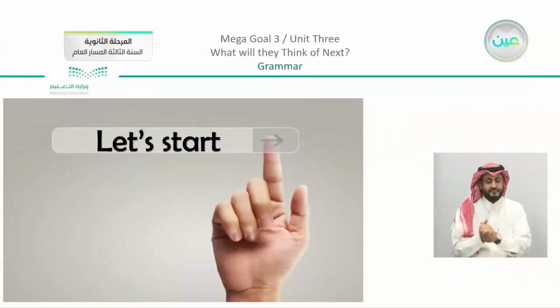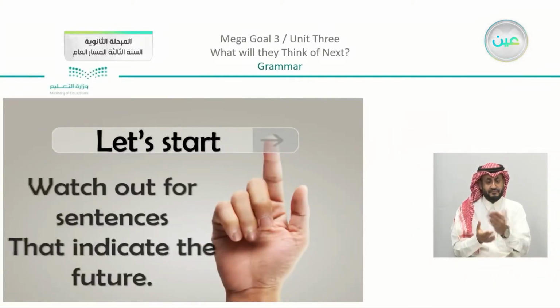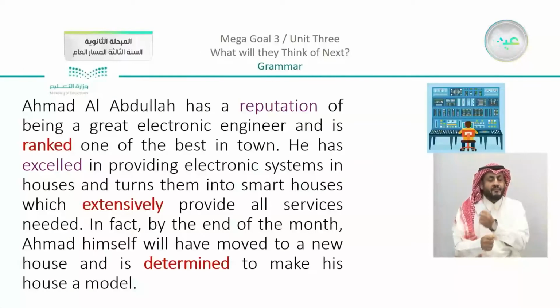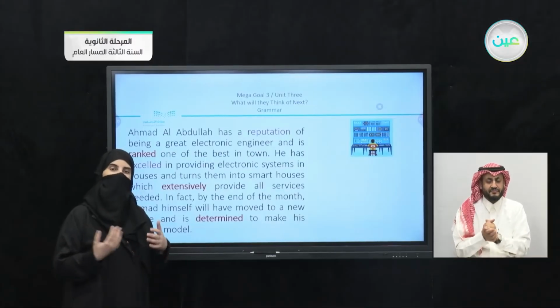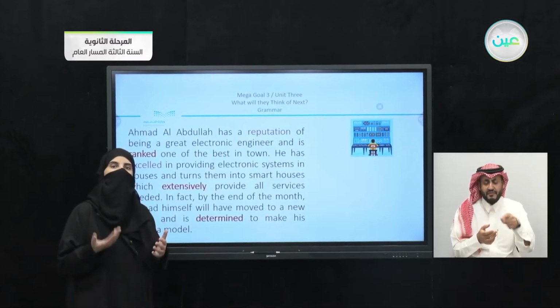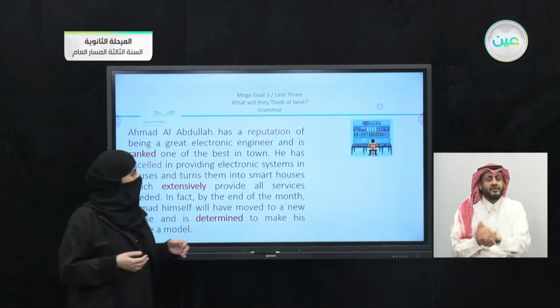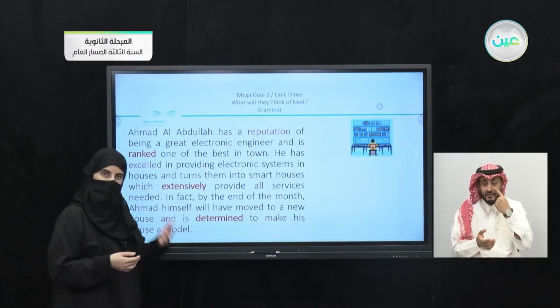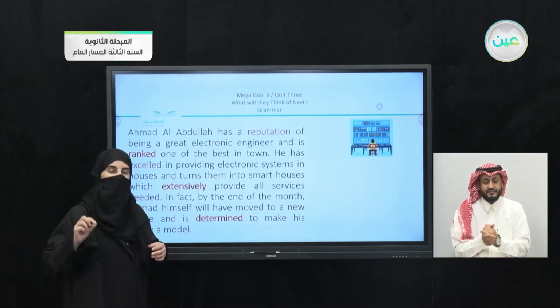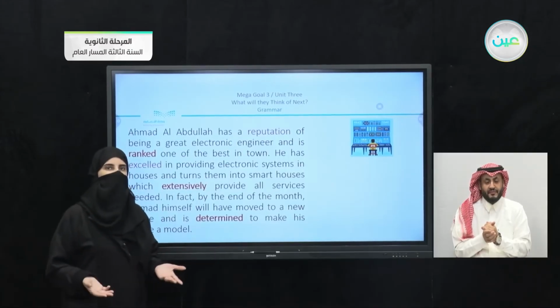We're going to start with the first thing. Now, watch out for sentences that indicate the future. I have applied here a short story. You are going to just read with me, and then we're going to check the future tense in these sentences. The colored words are also words that we have studied, but you are going to underline with me what is the future tense that is used.